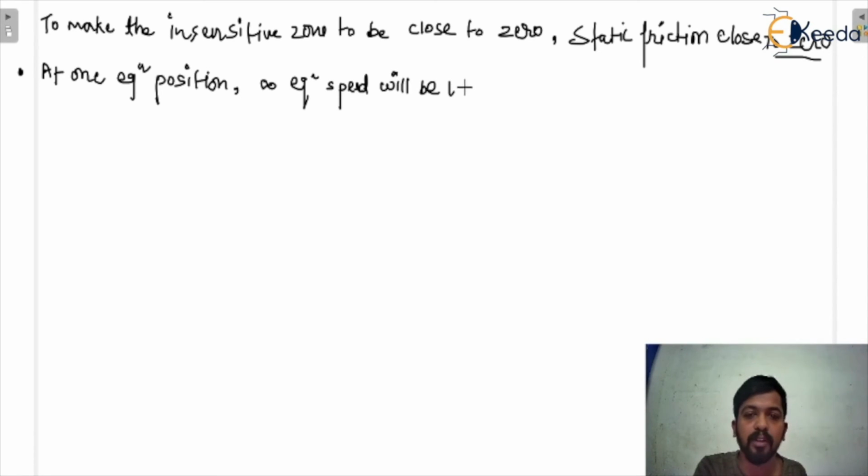So this is just because of the static friction. If you want to make the insensitive zone close to 0, then you have to make the static friction close to 0. I hope you are understanding this.